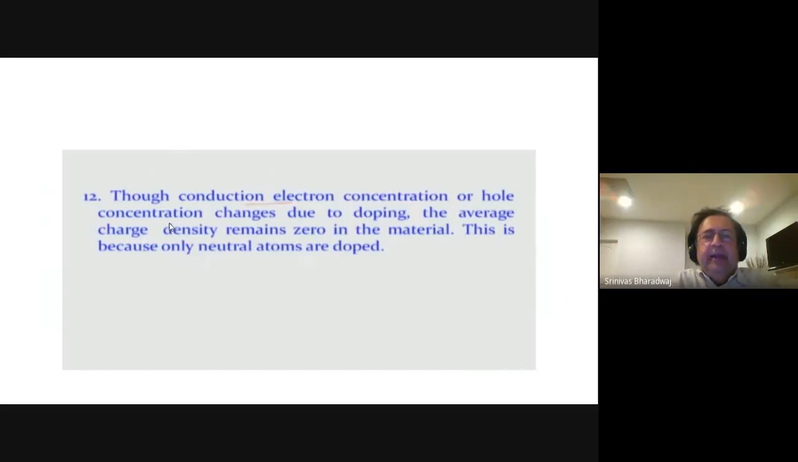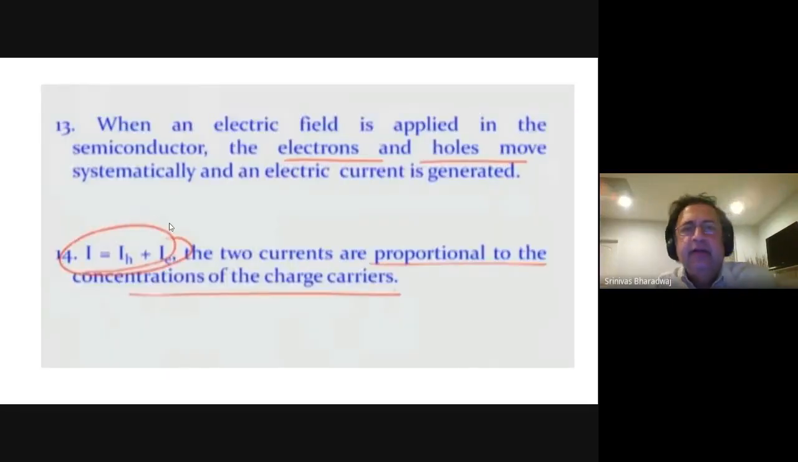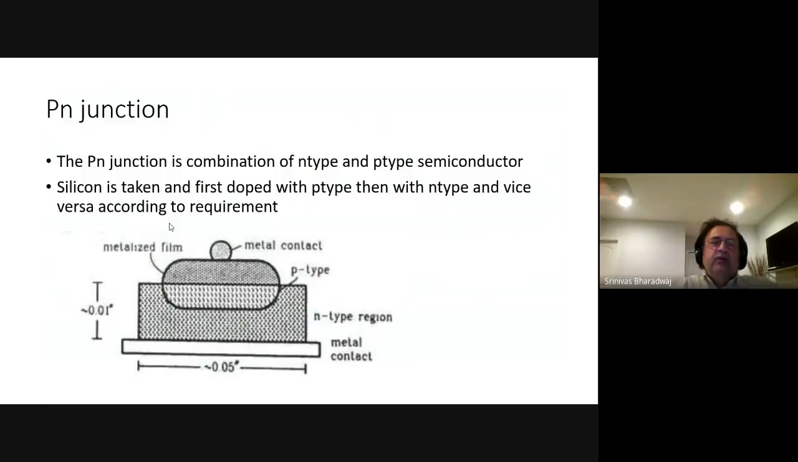Typically there is a band, right? We discussed the band in the case of semiconductors. Now, when an electric field is applied to the semiconductor, the electrons and holes move systematically. Current is generated. The sum of the two currents, Ih plus Ie, will give you the total I. This is proportional to the concentration of the two charge carriers, the holes and the electrons. So now let us introduce what is called a PN junction.